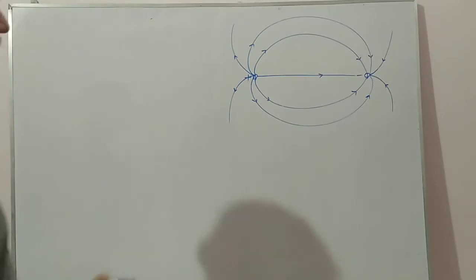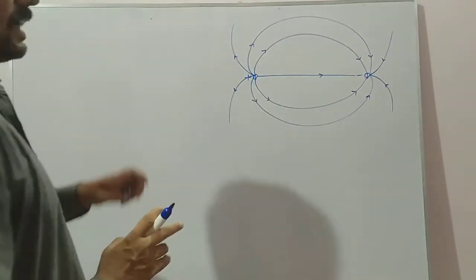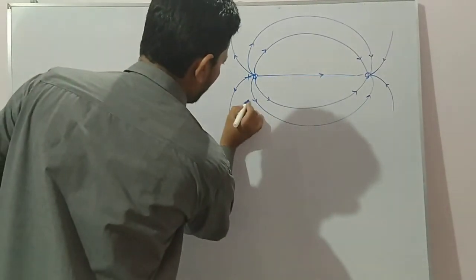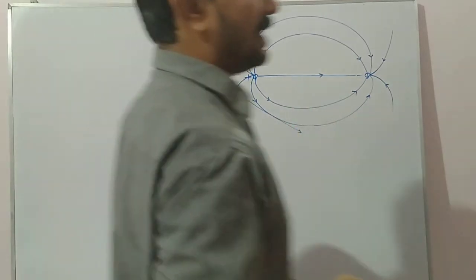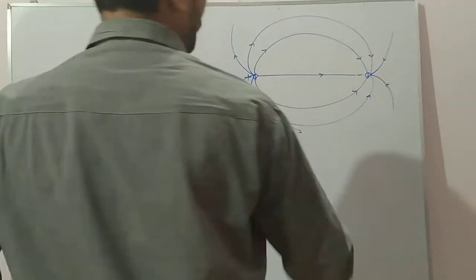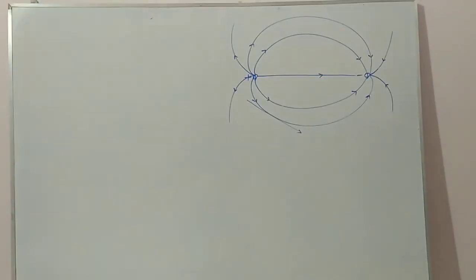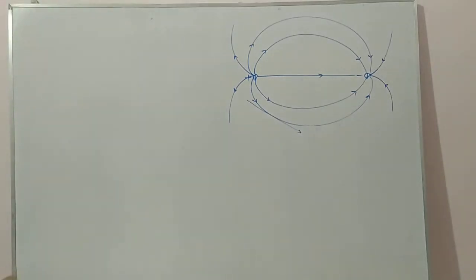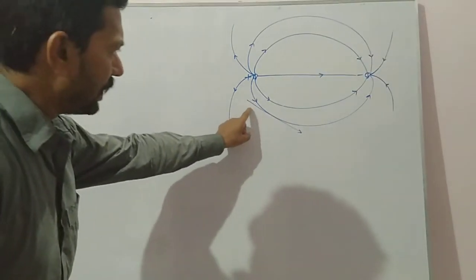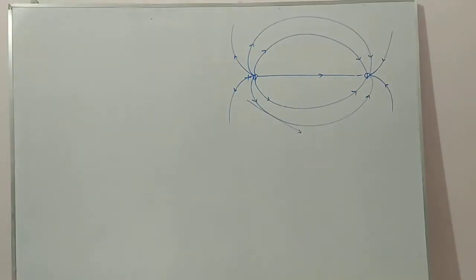Now these are the electric field lines, and remember these are imaginary lines. Suppose a tangent is drawn at any position on the electric field lines. Then we find the direction of the electric field. Here we are drawing a tangent at this position, and this will give the direction of the electric field. So from here we are getting the properties of electric field lines.